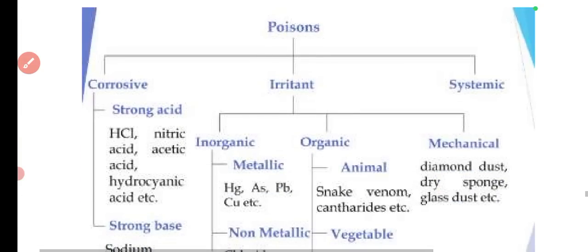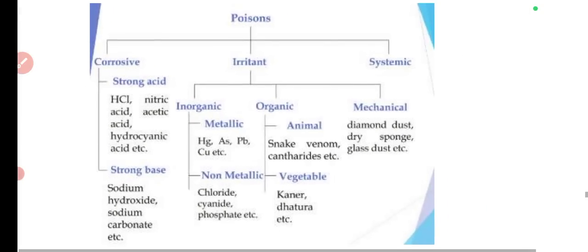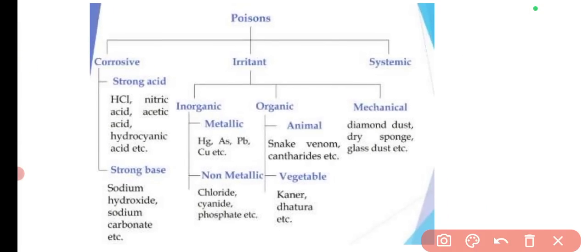Now I have added a few of the classifications for the poisoning itself. You can learn these classifications basically, and you can have a basic look. Like the question can be asked, which of the following is corrosive type of poisoning, which can be irritant type of poisoning. So these type of things can be asked.